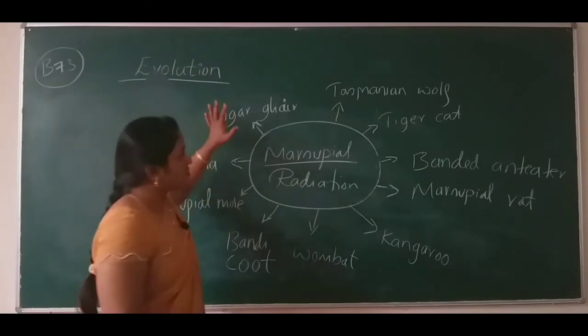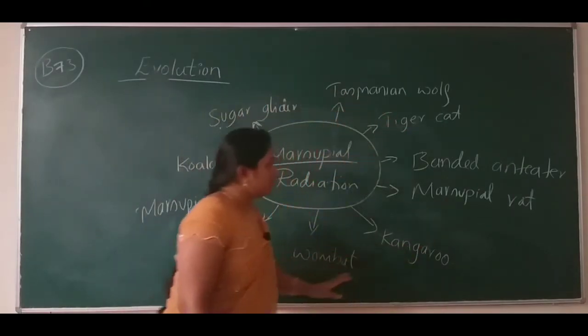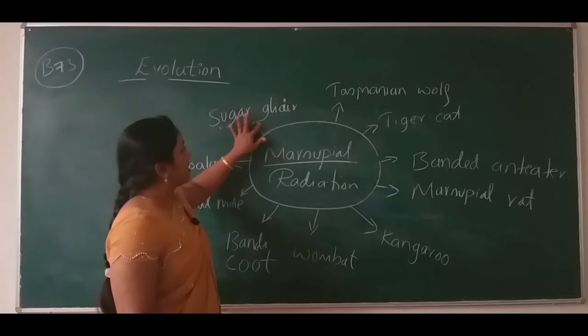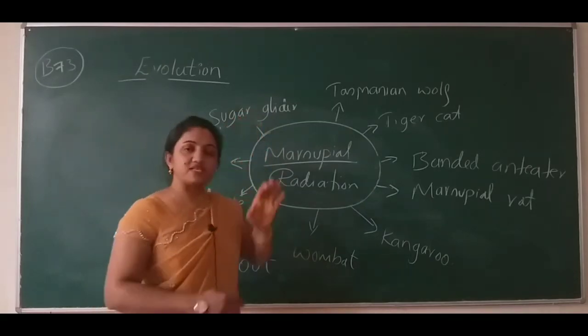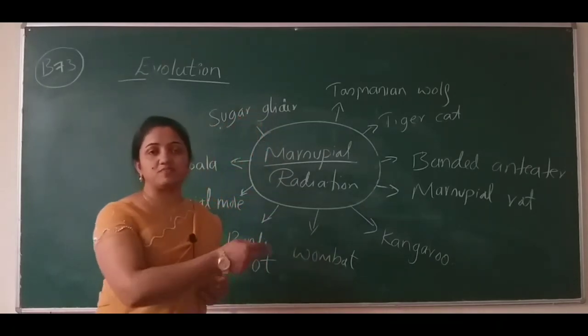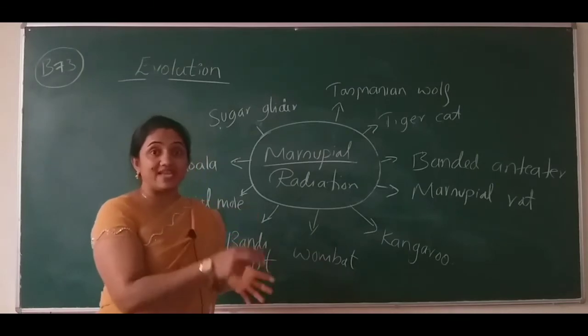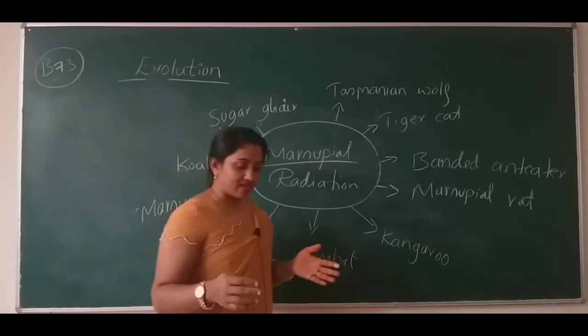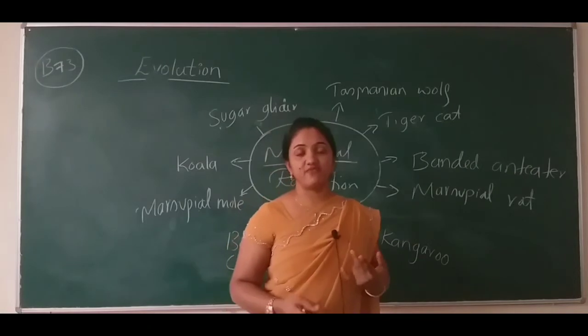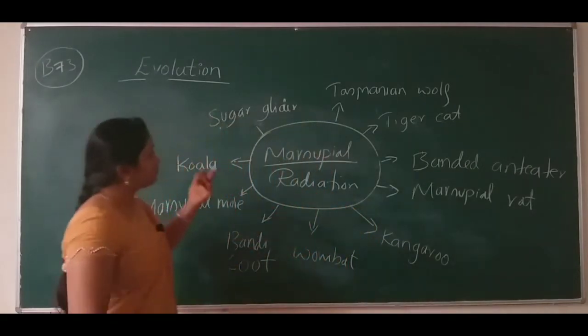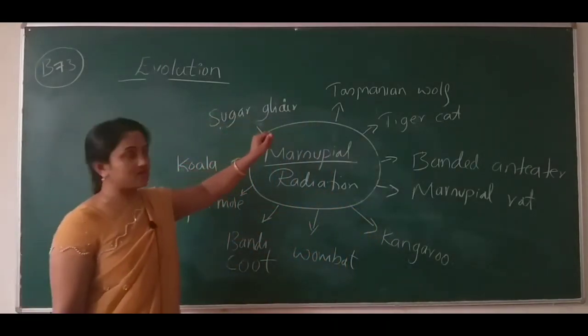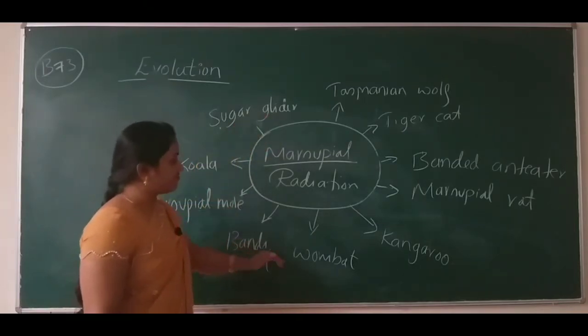But based on their habitat or their geographical area, they adapted themselves for food or shelter into different forms.